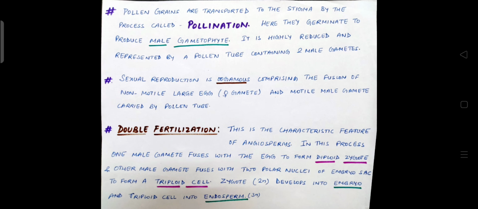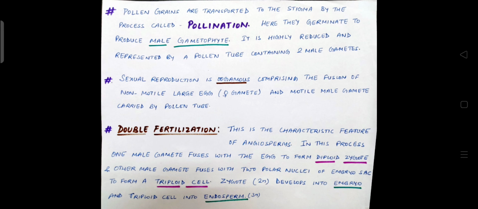Now there is a basic characteristic feature of angiosperms known as double fertilization. What is double fertilization? In this process, one male gamete fuses with the egg to form a diploid zygote, and the other male gamete fuses with two polar nuclei of the embryo sac to form a triploid cell.